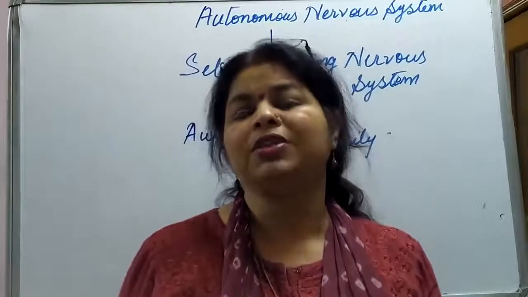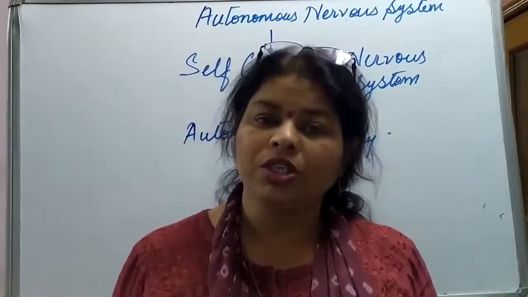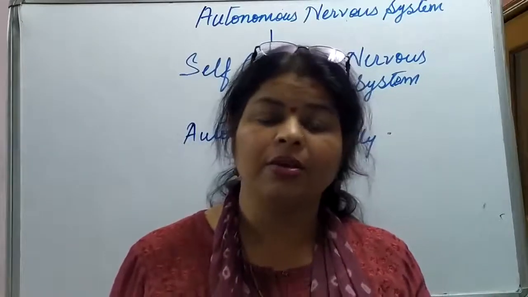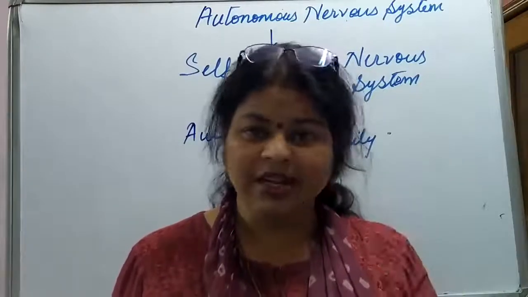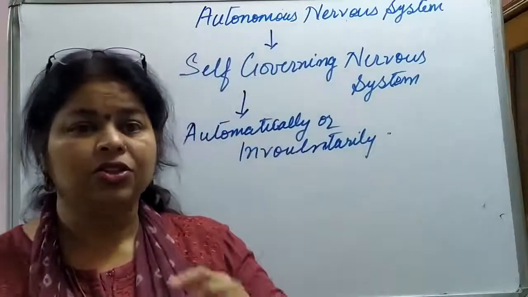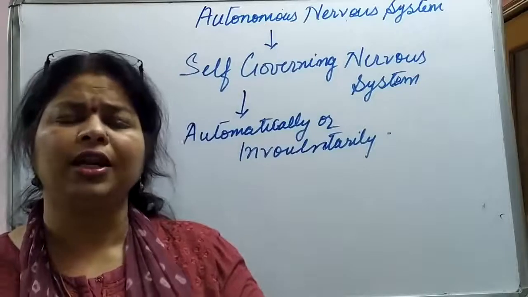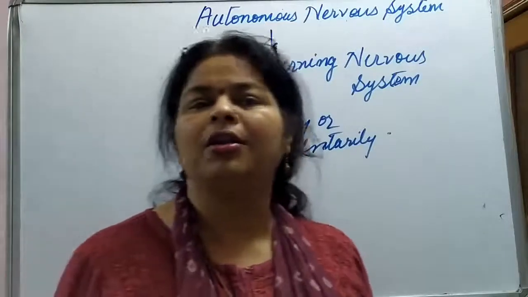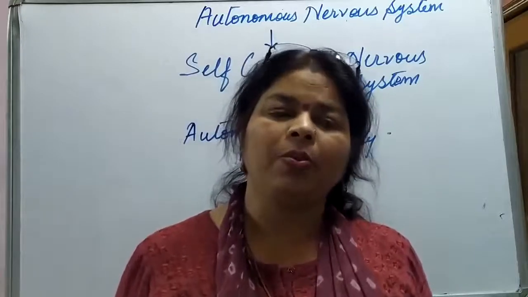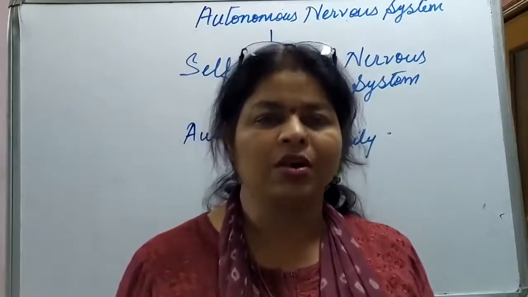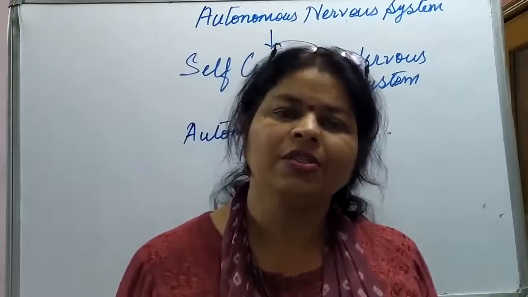Viscera are all those internal organs which are not controlled by us, like the beating of the heart, peristaltic movements, or the churning of food in the stomach. It does not occur under our will. Such activities taking place in the visceral organs are controlled by the autonomic nervous system.